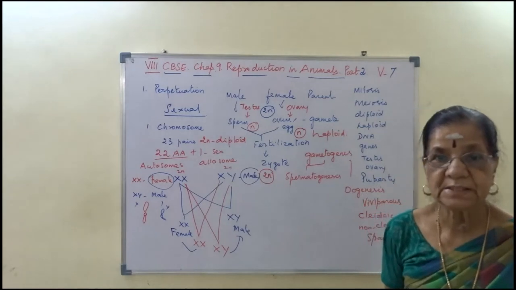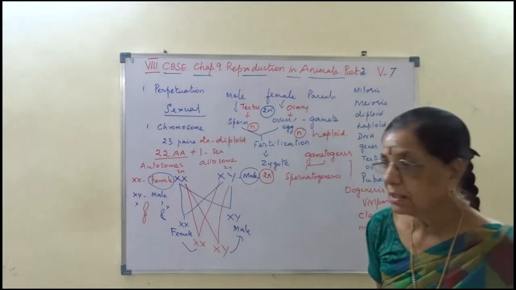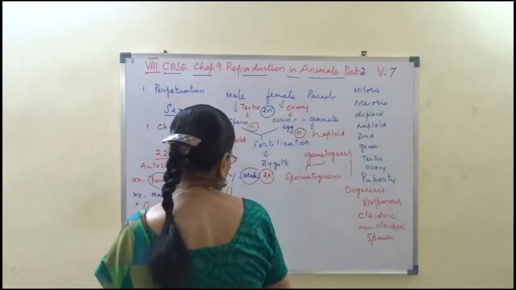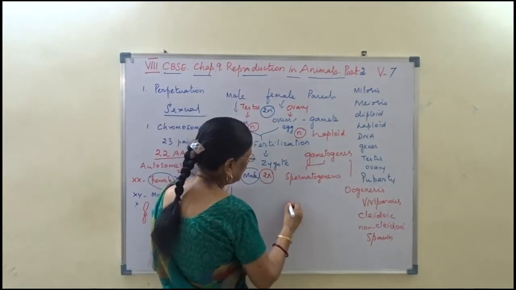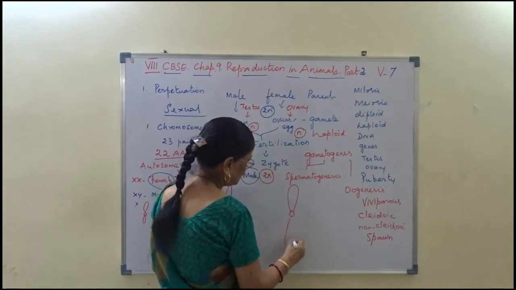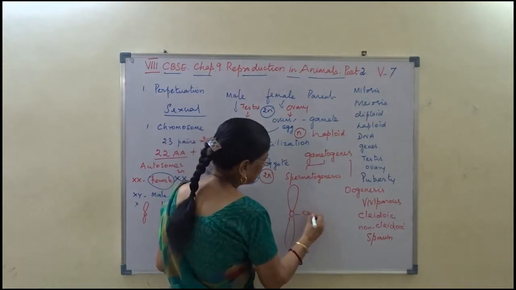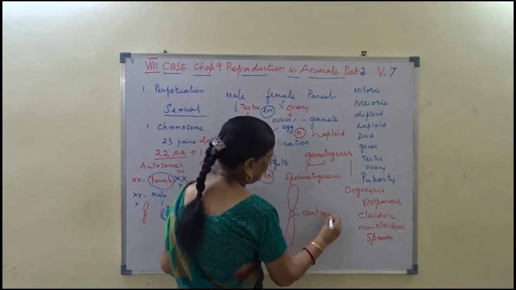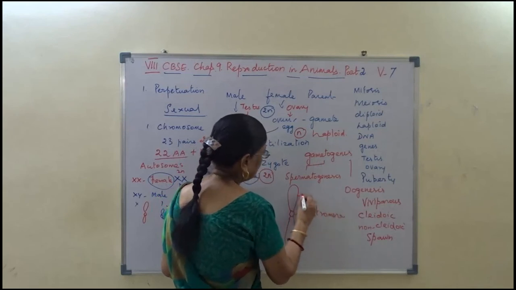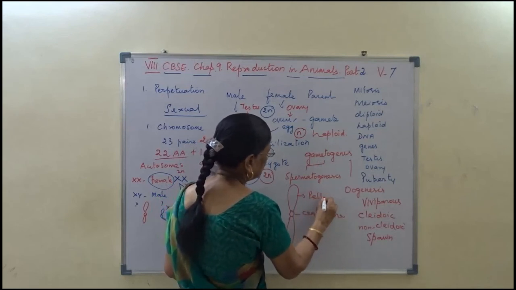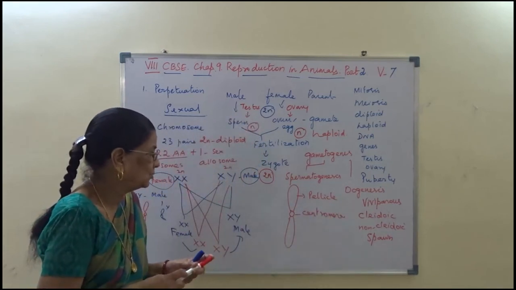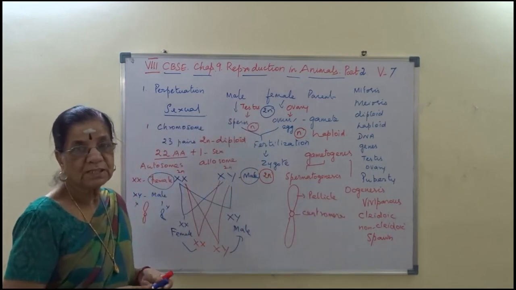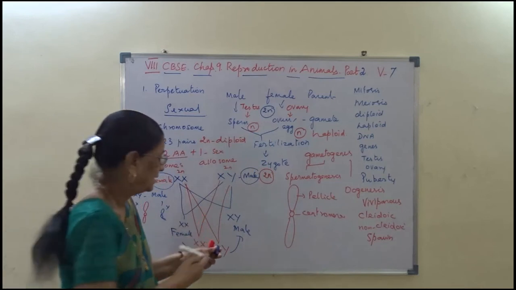Now what is the structure of a chromosome? We know it has a centromere and two arms. This is the centromere, and this is the arm called the pellicle.